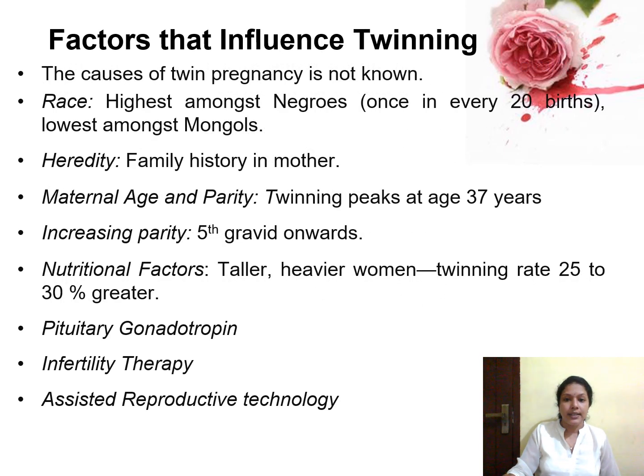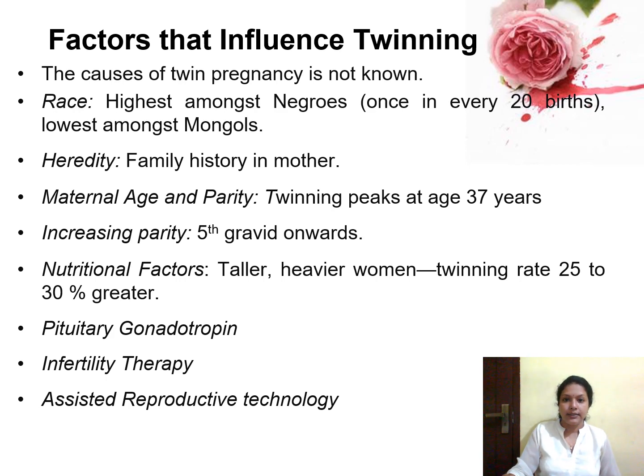And next we can see the factors which are influencing twin pregnancy. The exact cause of twin pregnancy is unknown, but race is a contributing factor, and its highest incidence is in the Negroes. That is, they have the chance of getting one twin pregnancy or multiple pregnancy in 20 births, and its incidence is lowest in the case of Mongolians.